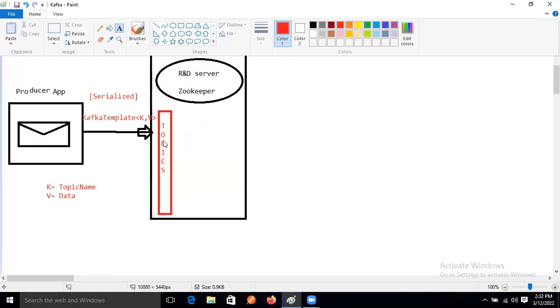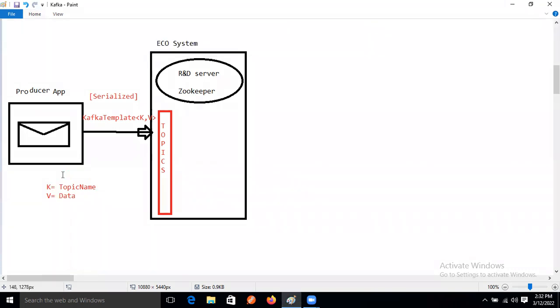In the topic memory, our data will be stored based on the topic name. In which name will the data be stored? Topic name.